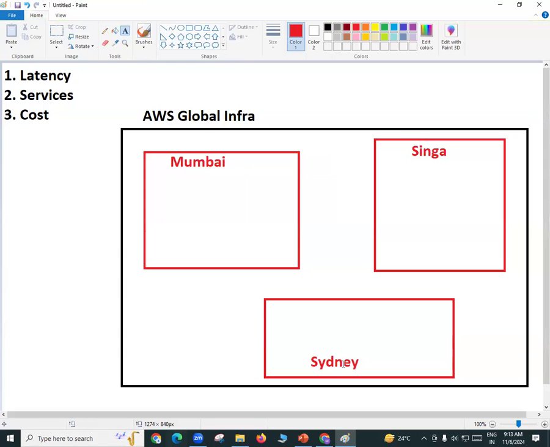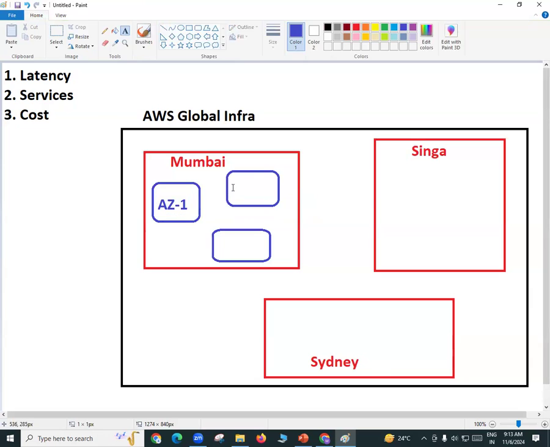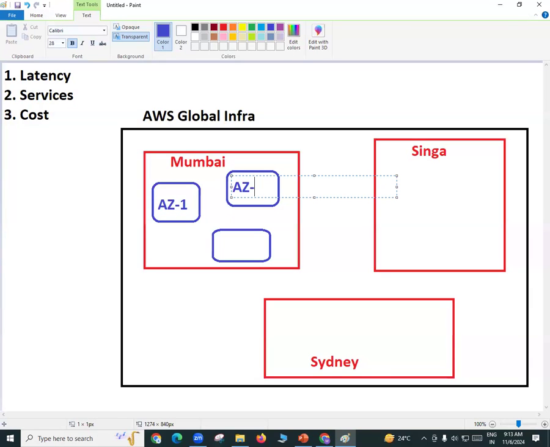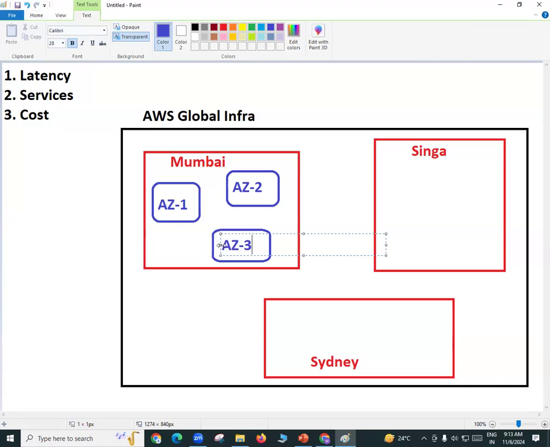Okay. Now, as you know, in each region, we have multiple availability zones. So how many availability zones? Minimum 3 availability zones will be there. And each availability zone is connected with the other availability zone using a physical cable. So this is AZ1 and this is AZ2. And let's say this is your availability zone 3.